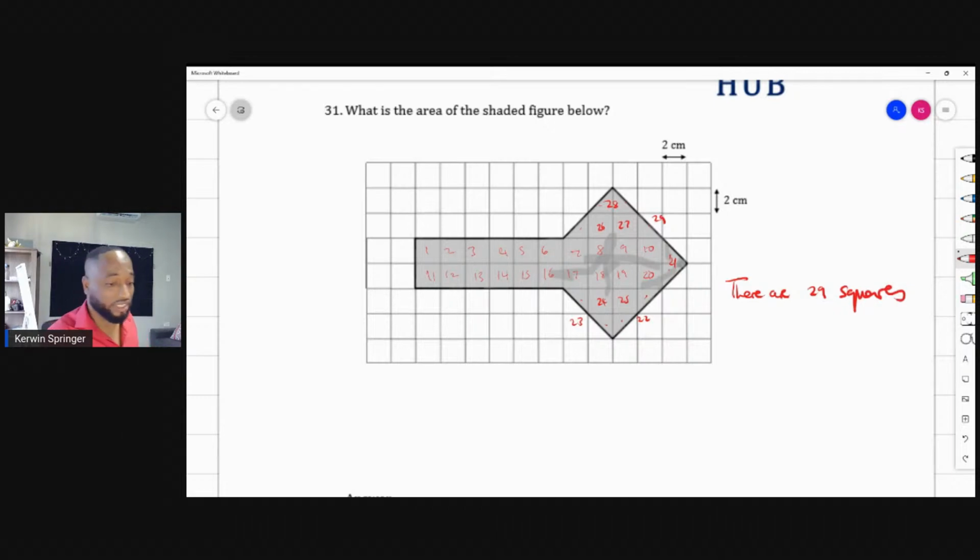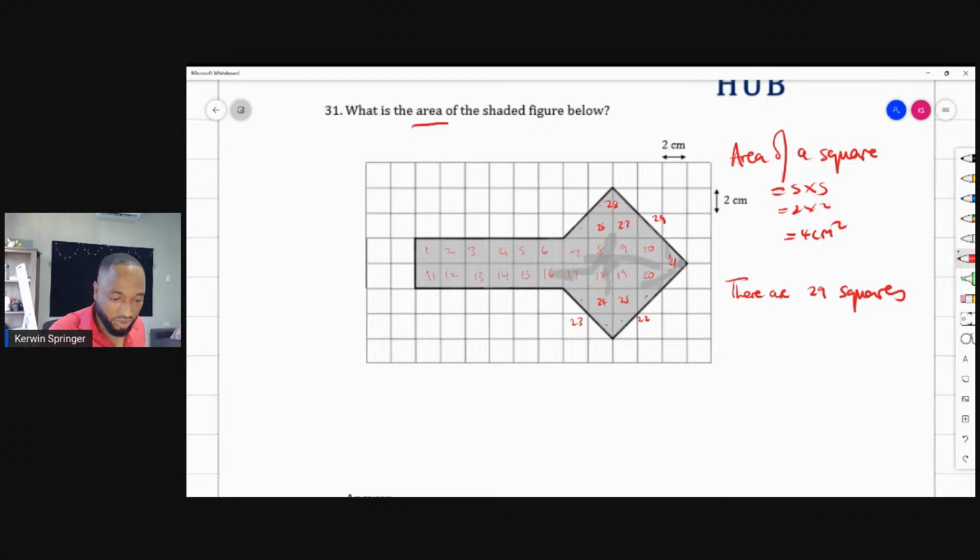That's not what they asked for. They asked for the area. Some of you have seen a 2 here and thought of multiplying by 2. Should I multiply by 2? No. I should find out the area of one square. The area of a square is side times side. It's 2 by 2. The area of one of these squares is actually 4 cm squared.